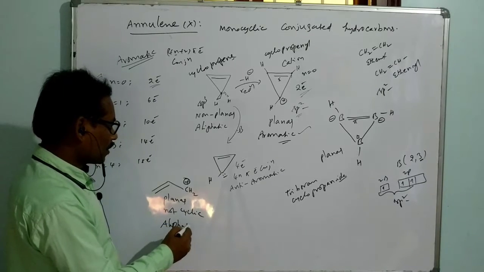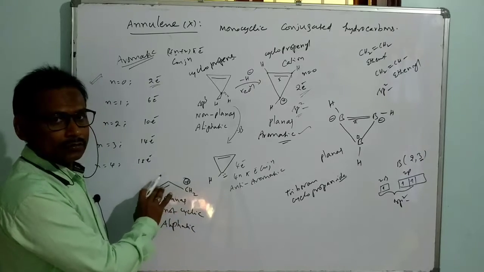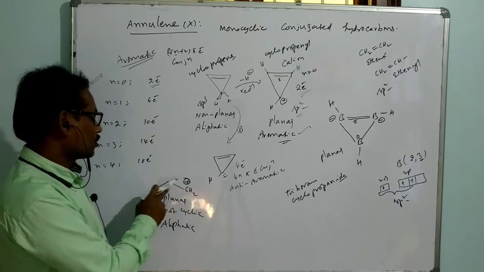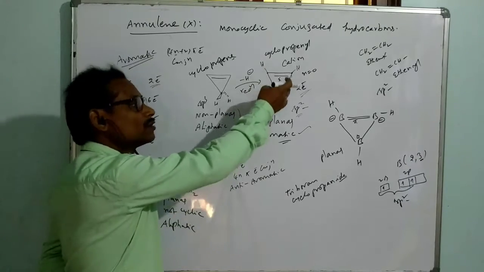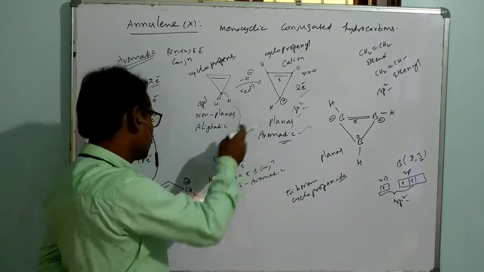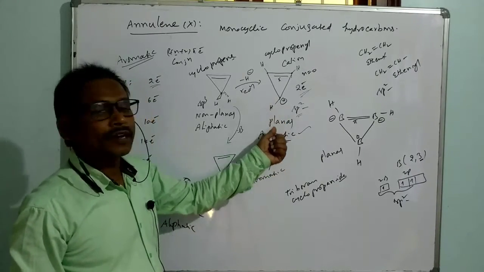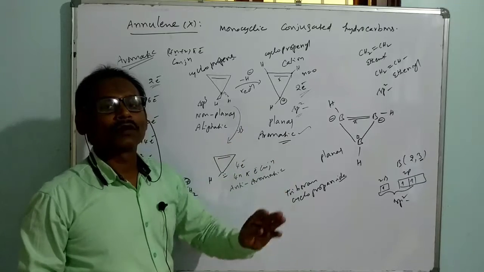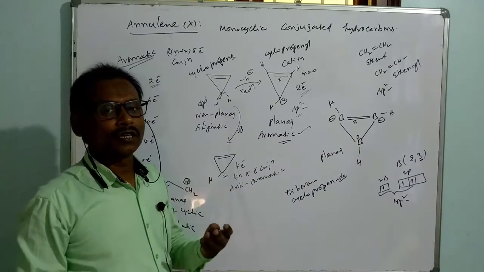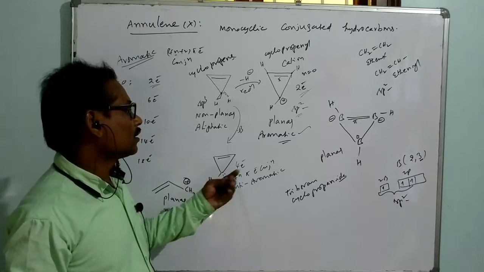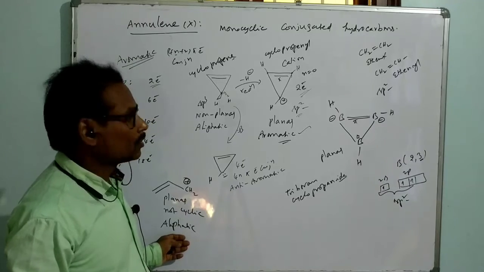That's why it goes to which category? Aliphatic. Here there is a conjugation of 2 electrons, so it is resonance stabilized. But among this and this, which is more stable? The resonance stabilization in the aromatic species is greater, so it is more stable. If you think with respect to MO theory, it gives the clarity that the aromatic species is more stable compared to the aliphatic species.